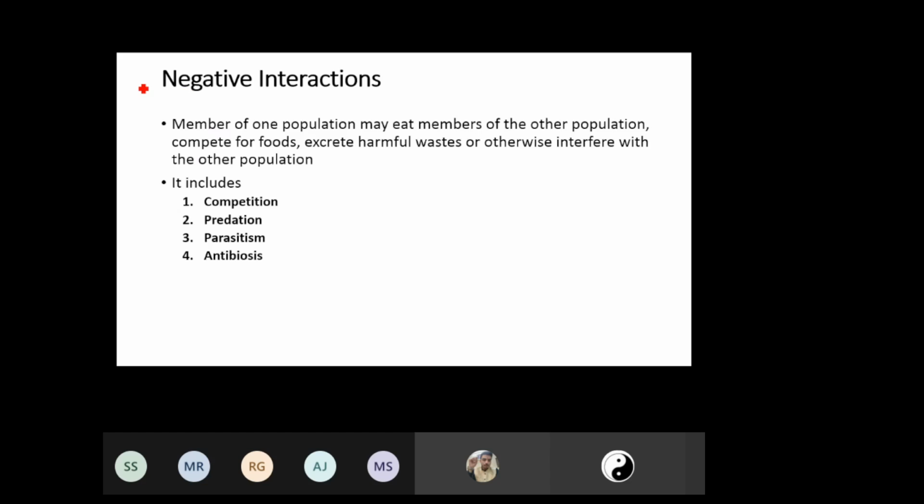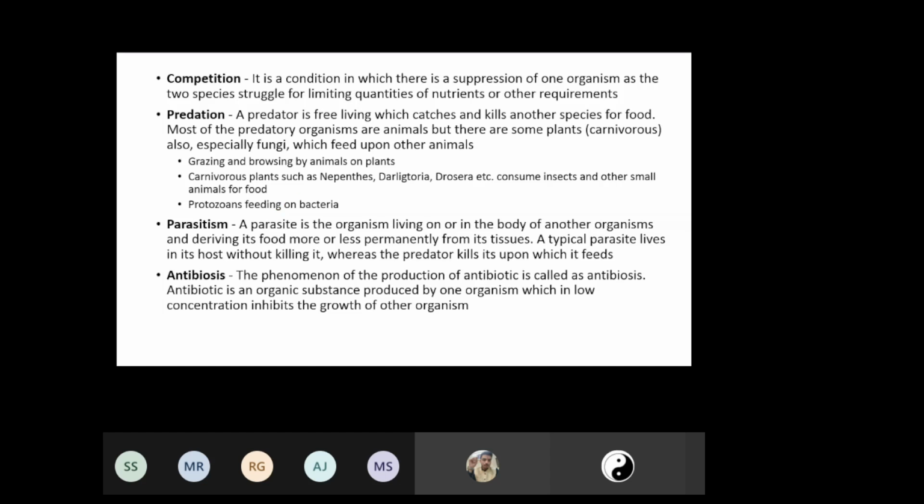So based on this negative interaction, we have these four types of association. One is competition, predation, you understand what is predation, parasitism, and antibiosis. What is competition?